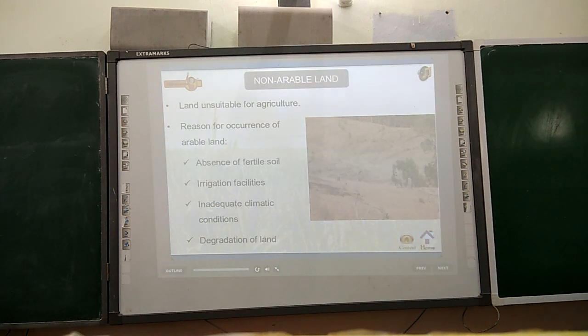So land can be classified into two types: arable land and non-arable land. Children, number one is arable land, number two is non-arable land. Arable land means land which is suitable for agriculture. It is called arable land because it is fertile land, always favorable for cultivation of agricultural crops.